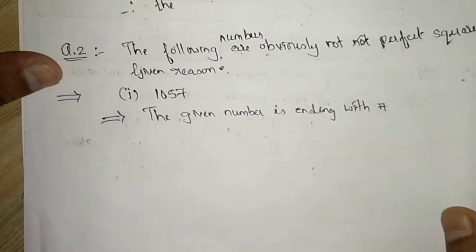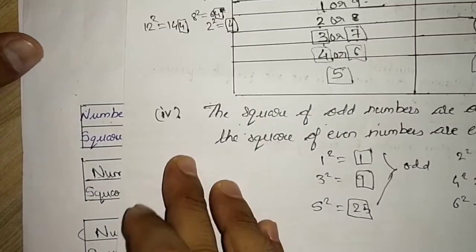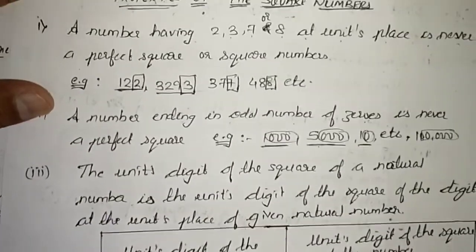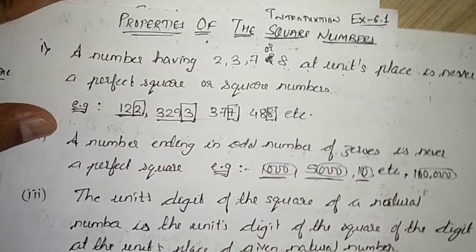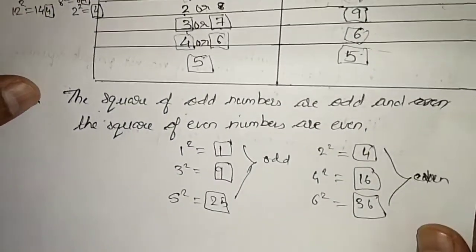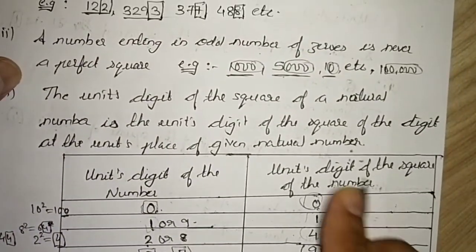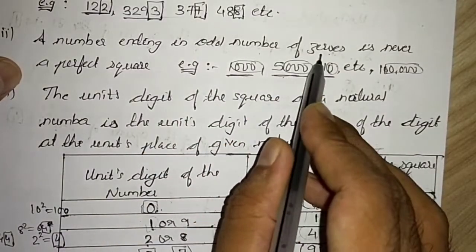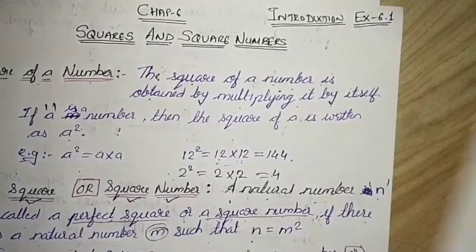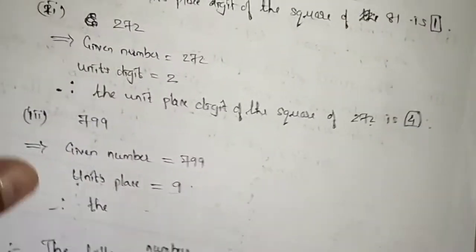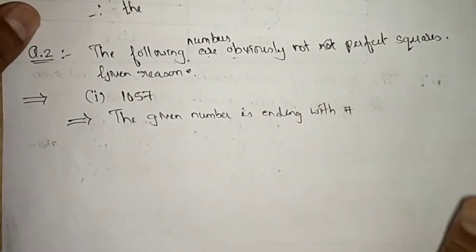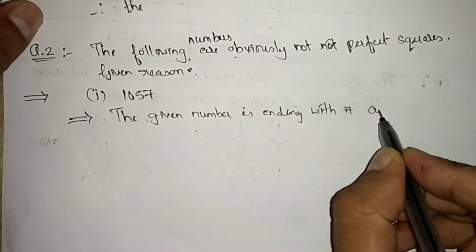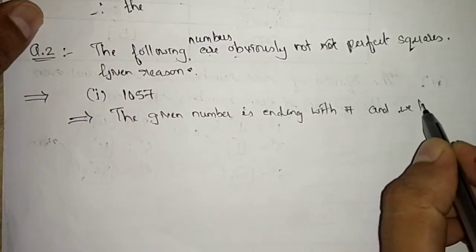So as I have told in property 1, a number ending with 2, 3, 7 or 8 will never be a perfect square, and a number ending in an odd number of zeros is never a perfect square. That will be applied here. So we will write like this: the given number is ending with 7 and we know that